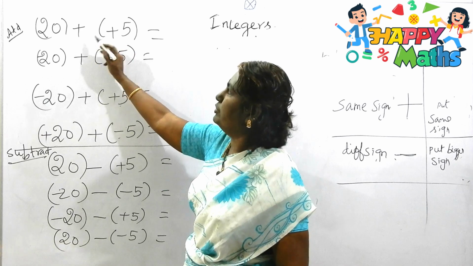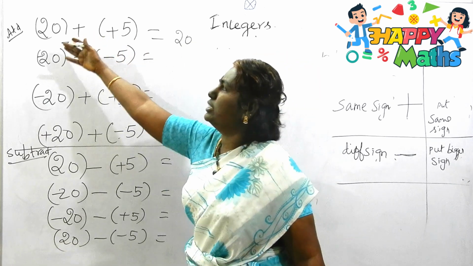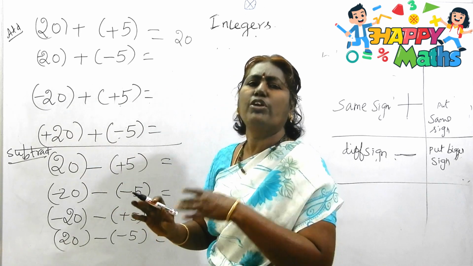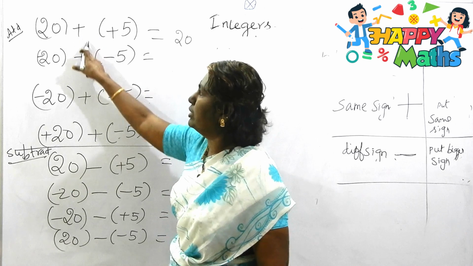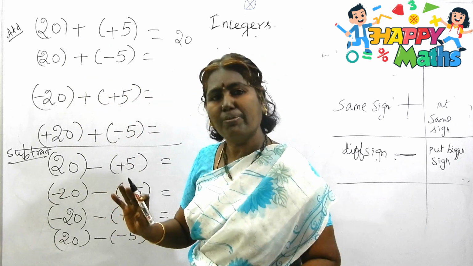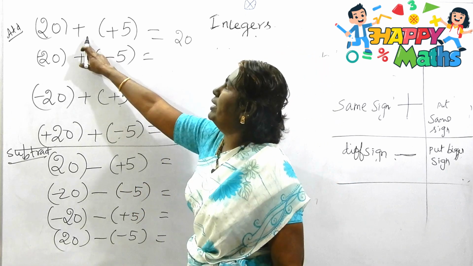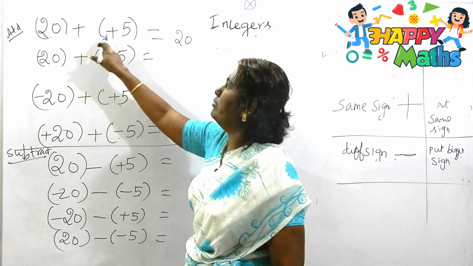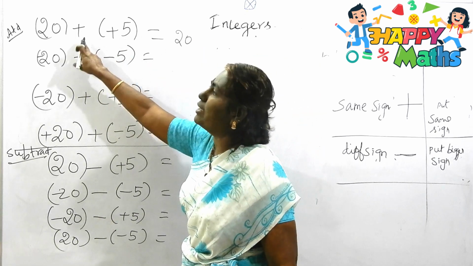Now I have to remove the brackets. So how will I remove? 20, because there is no sign in front, it will not affect. Only this bracket will be affected because of this sign. That too, in plus it won't affect, but let me explain and then we will understand the shortcut. So plus, I need to remove it, same sign, so I am multiplying, because removing the bracket means I am multiplying.